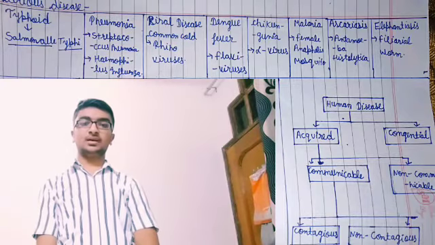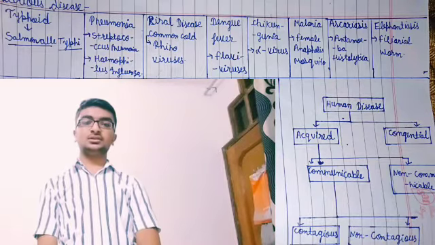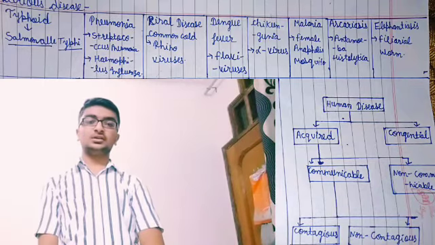Today I will discuss the topic human disease. Human diseases are of two types, acquired and congenital. Congenital diseases are those that we have inherited from our parents, for example, genetic disorders. The diseases that are genetically passed on are congenital.